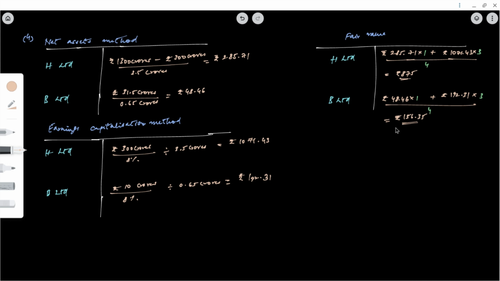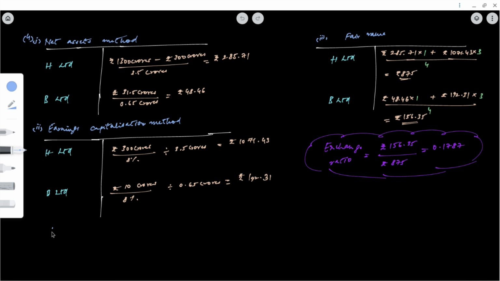Now we need to find what is the exchange ratio. So who is issuing shares? H is issuing its shares to B Limited, right? So exchange ratio would be rupees 156.35 by rupees 875, that is 0.1787.